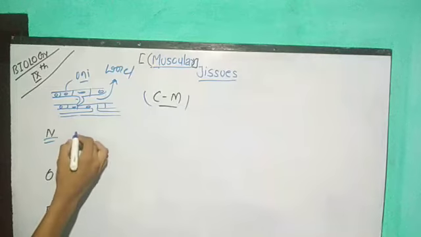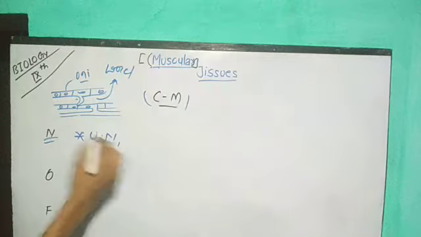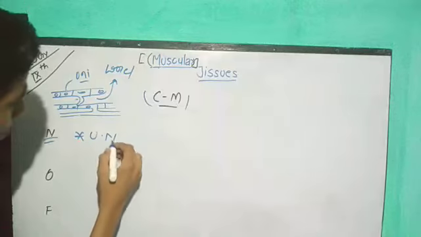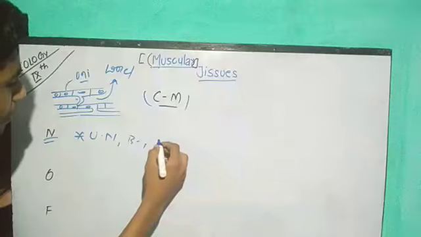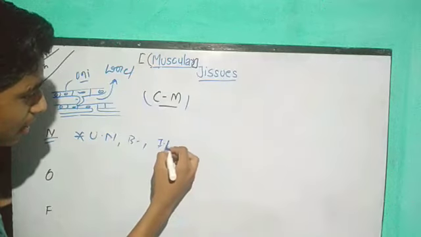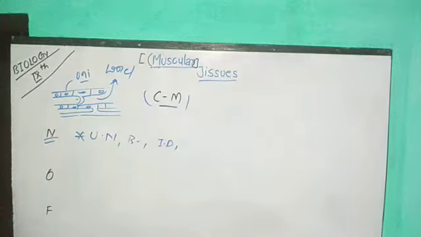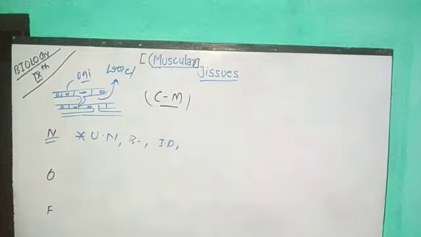So first you have to write they are uninucleate. Second thing you can write here, they are having branched shape or branched in nature. Then we can write they are having interrelated or interconnected discs. And one major thing that we can see over here is that, guys, कि इसका जो स्ट्रक्चर होता है ये हमेशा sometimes it gets empty, because of that it contains loose connective tissue, that you can write or not, no problem. But the major thing is that, guys, कि इसका जो नेचर होता है वो कैसे हमारा स्टेटेड मसल से डिफरेंट होता है या कैसे सिमिलर होता है.